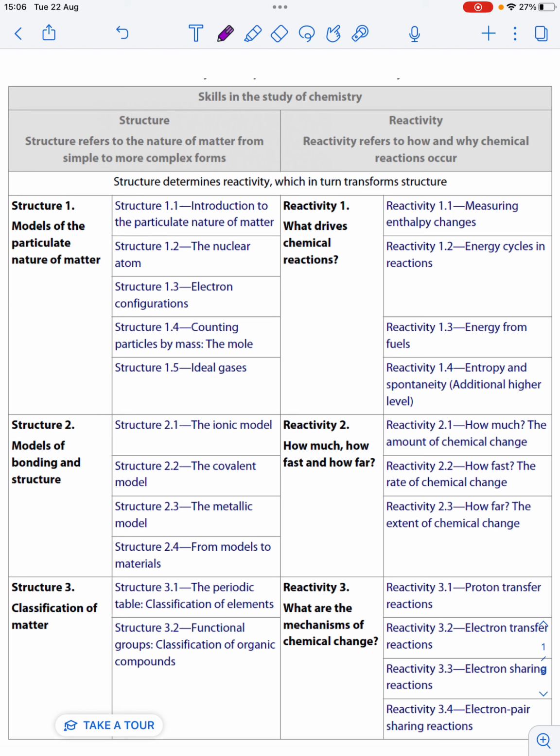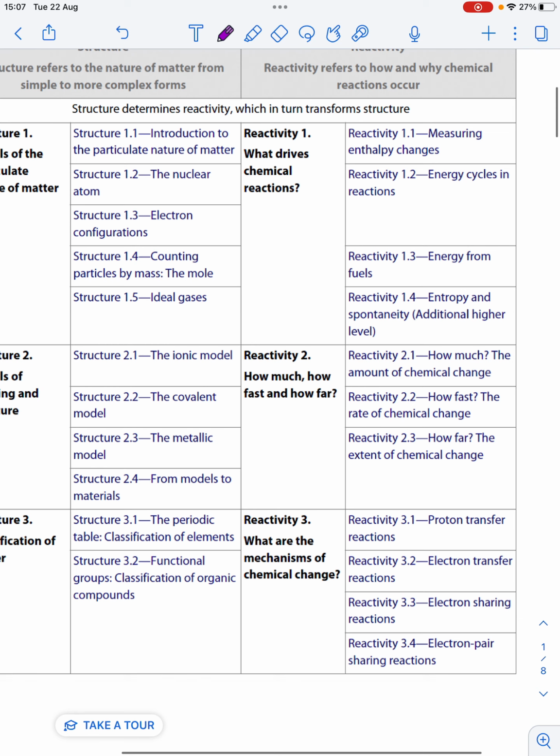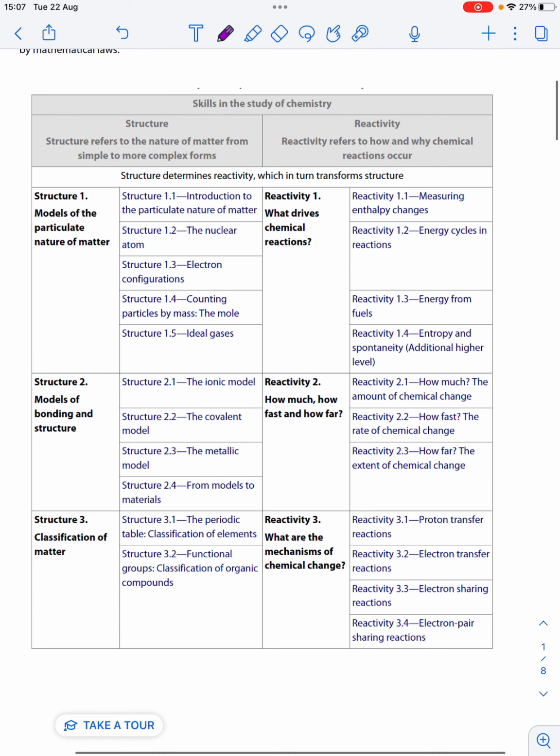And then we also have the half of the course that's going to look at different types of reactions and what happens in chemical reactions. So the involvement of energy in chemical reactions, the involvement of kinetics, how fast reactions happen, limiting reactants, stoichiometry, how much happens in chemical reactions, and then different types of chemical reactions. And they've categorized them here into proton transfer reactions, electron transfer reactions, and so forth. So those are the two main themes of the course, looking at the structure of matter and then looking at how matter changes through chemical reactions.